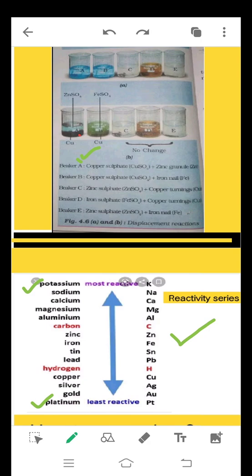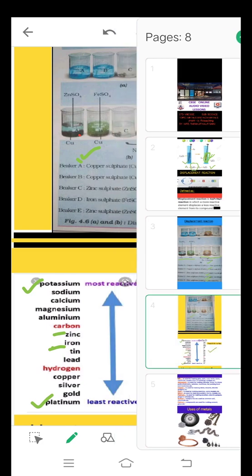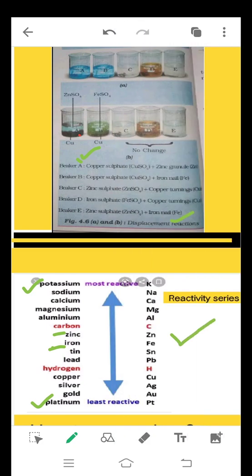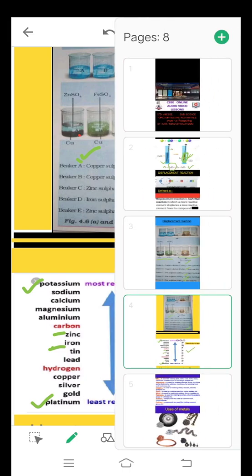Whereas if we take the last example, zinc sulfate with iron nail, if you compare zinc and iron in the reactivity series, we can see that iron is less reactive than zinc. Therefore iron cannot displace zinc from its compound. Therefore there was no reaction taking place. So thus a displacement reaction takes place when a more reactive metal displaces a less reactive metal from its compound.